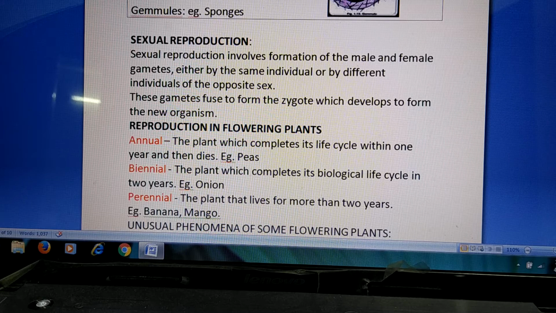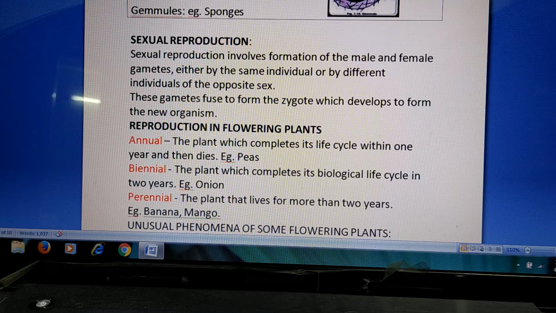Then in case of human beings, for example, the male produces male gametes, that is sperms, and the female produces the egg or ovum. Let us see the statement once again. Sexual reproduction involves formation of the male and female gametes either by the same individual or by different individuals of the opposite sex. After formation, these gametes undergo fusion, and this process we call fertilization. Because of this, the zygote is formed. This zygote develops into a new organism.